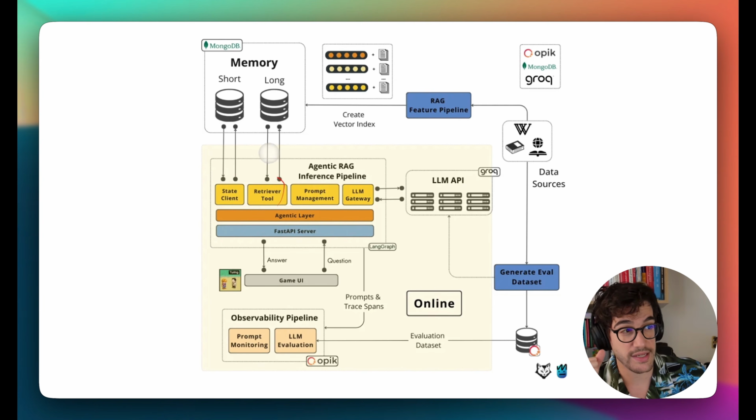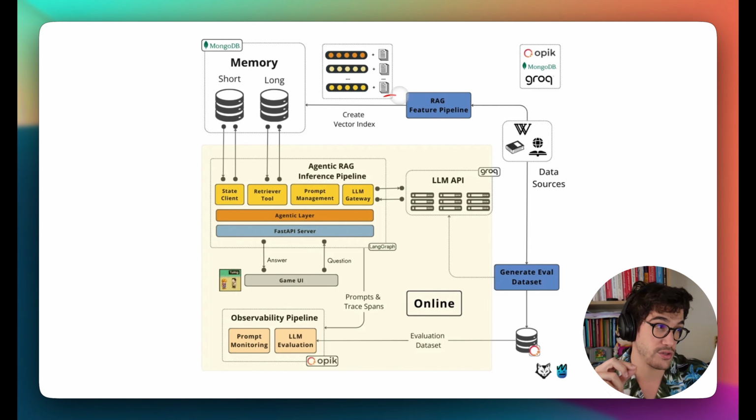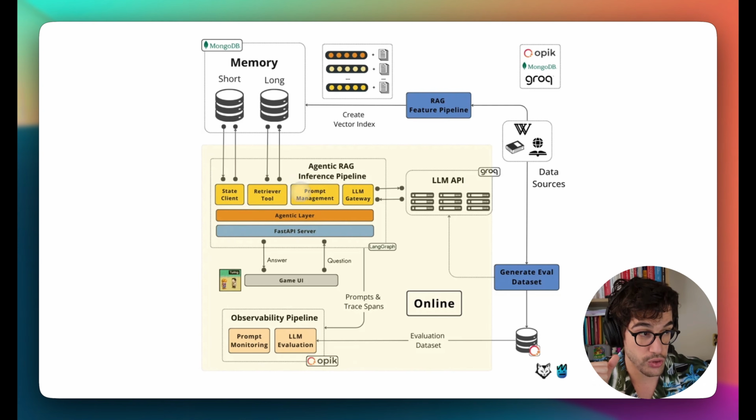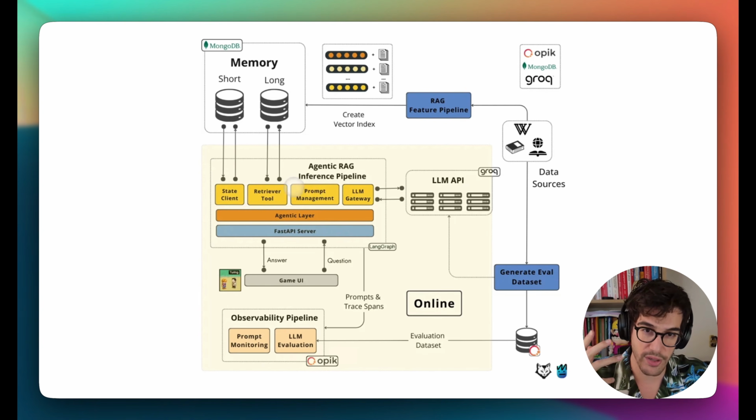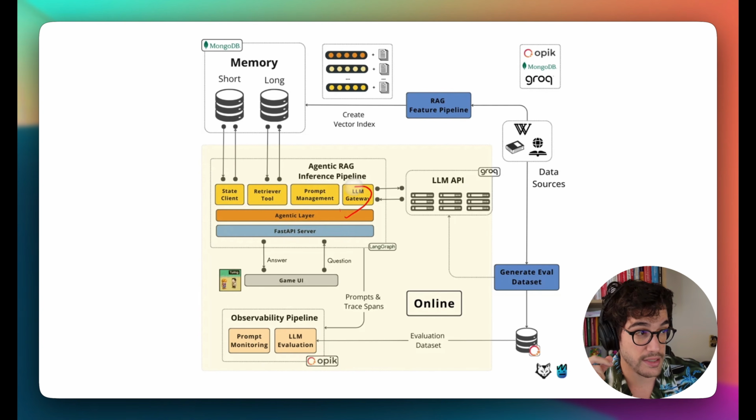Then the retrieval tool. This is necessary to retrieve the information that we have previously stored using the RAG feature pipeline. Prompt management: we have a lot of different prompts that we also need to version and use inside the agentic layer, for example, the character prompt, the summarization prompt, etc. And then the LLM gateway. In this case, we are using Groq as the LLM provider, as you can see right here. In particular, we are using Llama 3.3 70 billion for all the interactions that you see inside the game UI. And we believe Groq is a very good choice because it provides a very generous offer in terms of the number of tokens that you can use.